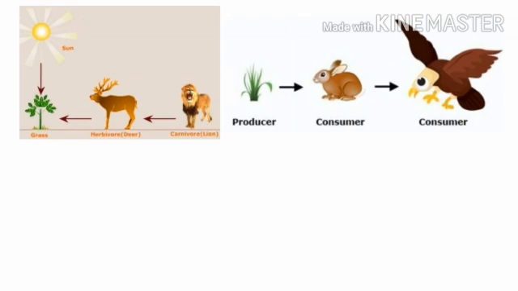Animals directly or indirectly depend upon plants. Here in the picture, the rabbit eats the plant directly, while the eagle eats the plant indirectly. As the eagle eats the rabbit, it gets the energy from the plant which is eaten by the rabbit. So, we can say that all animals directly or indirectly depend upon the plants.